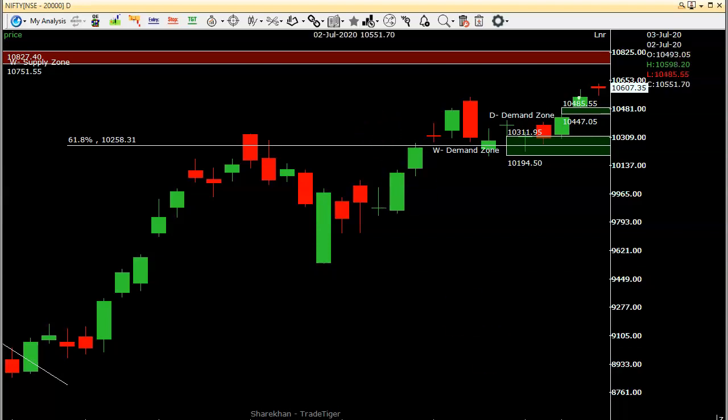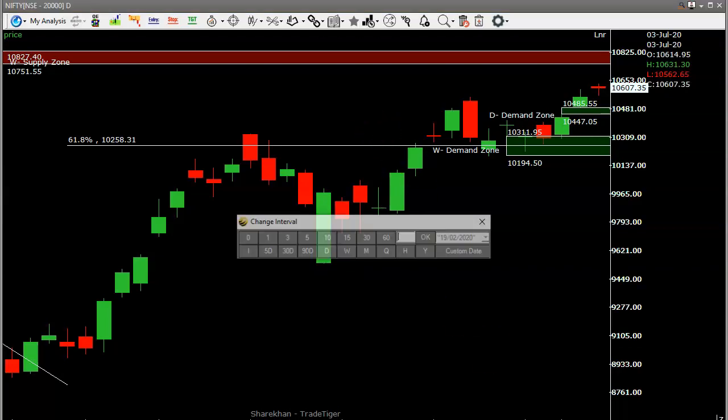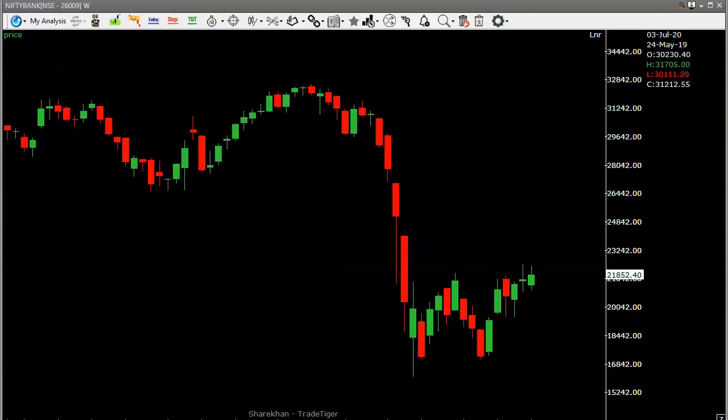Now we'll see Bank Nifty. This is the Bank Nifty weekly chart. If you observe Nifty and Bank Nifty, Bank Nifty is weaker than the Nifty.